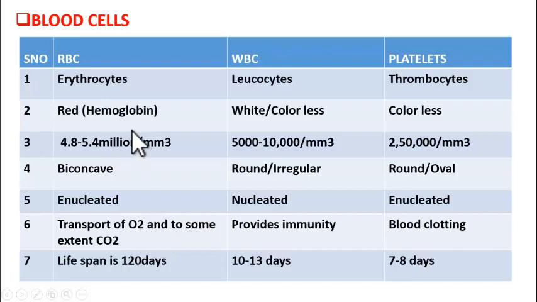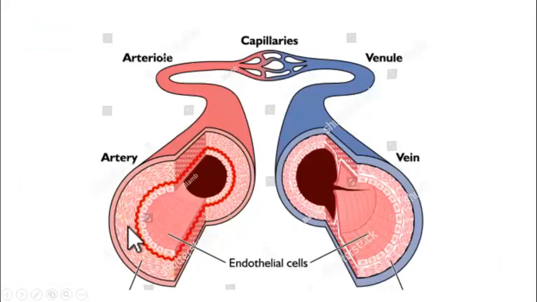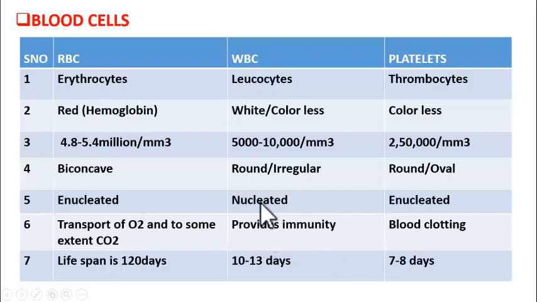So one hemoglobin molecule can bind 4 oxygen molecules, and in one RBC there are 280 million hemoglobin molecules present. Got it, students? So transportation of oxygen is via hemoglobin of RBC, and it also helps in transport of carbon dioxide to some extent. I told you that less than 2% of carbon dioxide is transported via RBC and 98% is through plasma. Got it, students? Now, what about WBC?